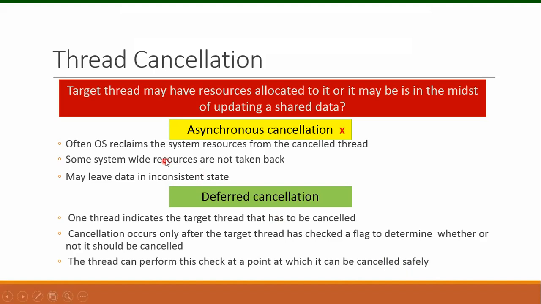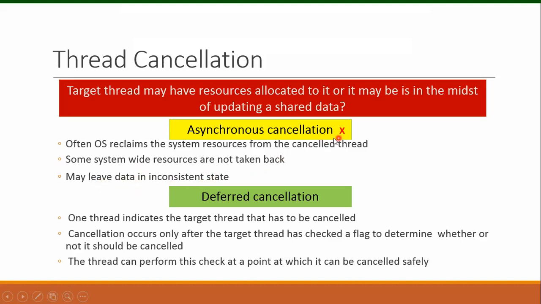Now, keeping in view which of these two schemes is best or should be adopted, we can see that there are two limitations associated with asynchronous cancellation. That is, some system-wide resources are not taken back. Moreover, it may leave the data in inconsistent state.